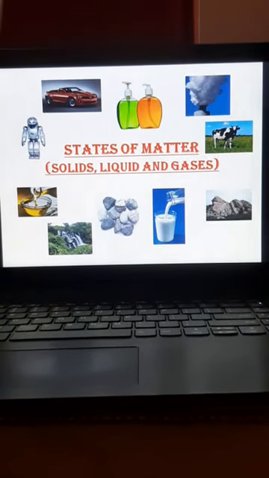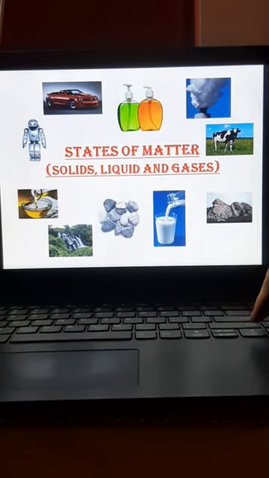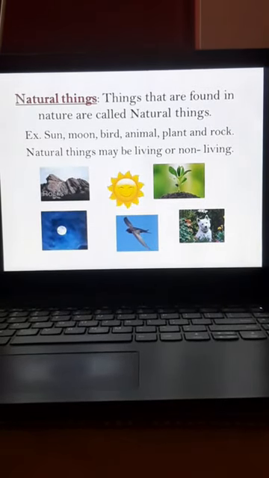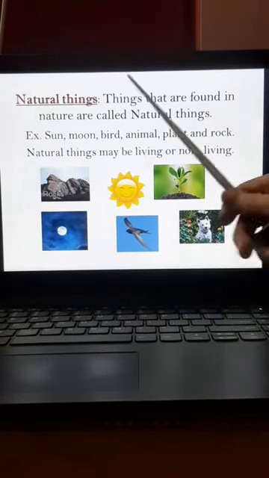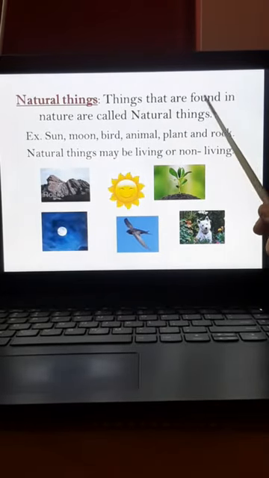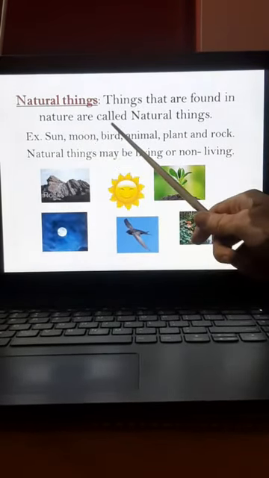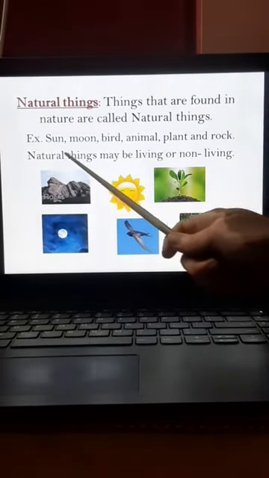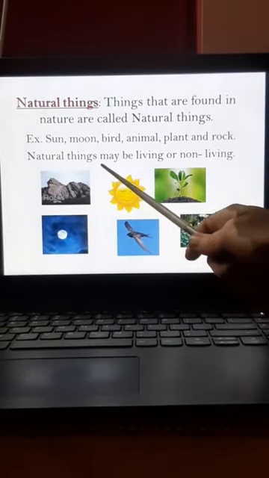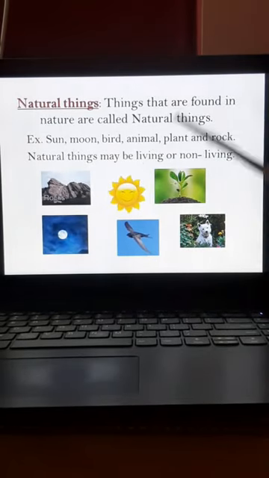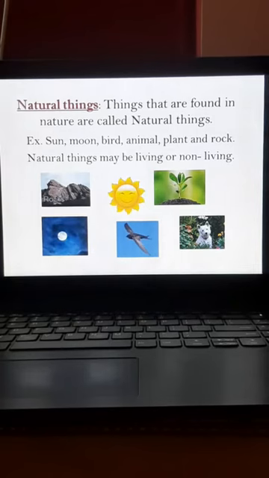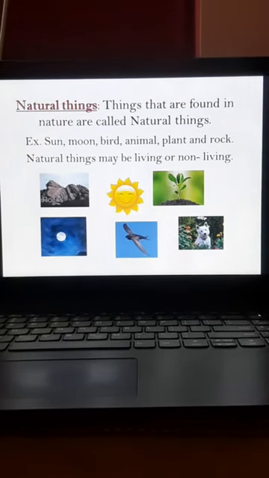So things that are found in nature are called natural things. I repeat, things that are found in nature are called natural things. Examples: sun, moon, bird, animal, plant and rock. You give some more examples now.